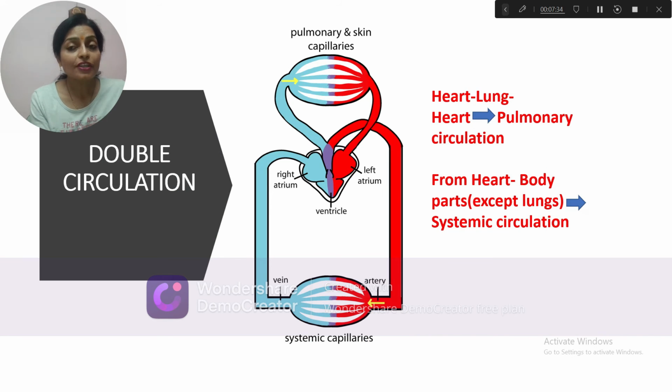Why is the circulation of human blood called double circulation? Because during the circulation blood comes twice into the heart. That's why it is called double circulation. When we see the route followed by the blood, first it goes through the heart, then the lungs, and again back to the heart. This is called pulmonary circulation. And when the blood route goes from the heart to the body parts except the lungs, that is systemic circulation.